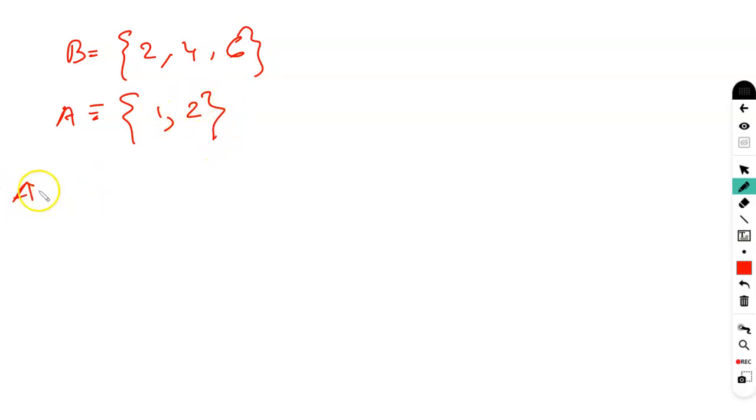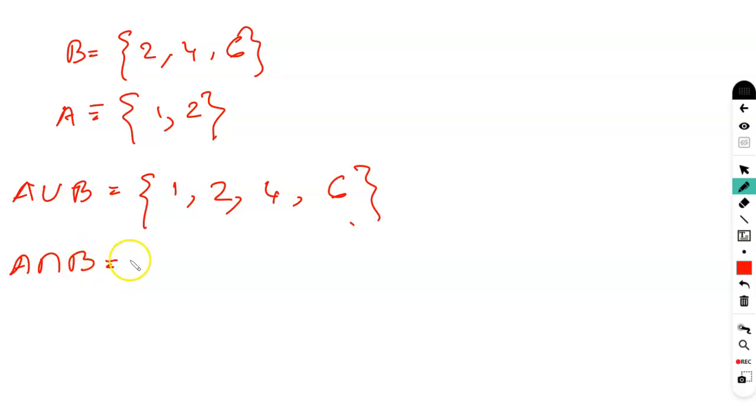So A union B will be present in A or B or in both. You write all the possible combinations: 1, 2, 4, 6 will be your A union B. A intersection B is what is common, present in both. So 2 is present in both, so it is your answer. Now what is A dash? A dash is what is not present in A. So that is 3, 4, 5, 6.